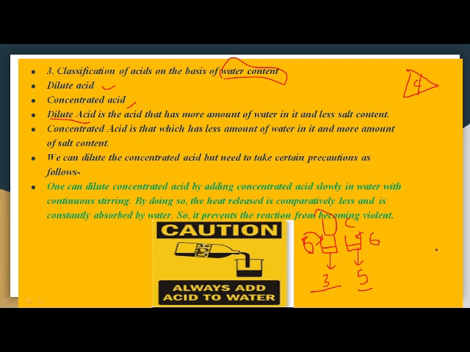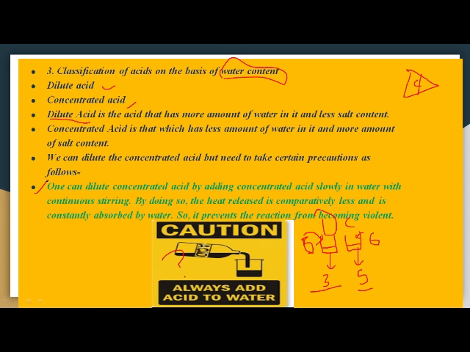अच्छा, again here you can see an image which says always add acid to water. But why? Why not water to acid? The answer to your question is, you can see the answer. Because what happens when you add water to acid? I repeat, when you add water to acid, the reaction is highly exothermic.